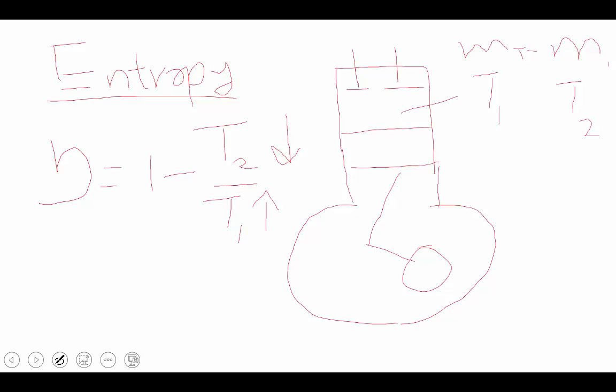Therefore the ultimate lowest temperature of the sink is equal to atmospheric temperature. Below atmospheric temperature is not possible. Therefore T2 has one limitation, which is we cannot reduce the temperature beyond atmospheric temperature. Therefore only up to a particular level can we reduce the sink temperature.